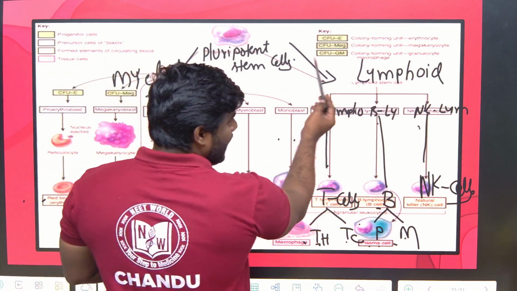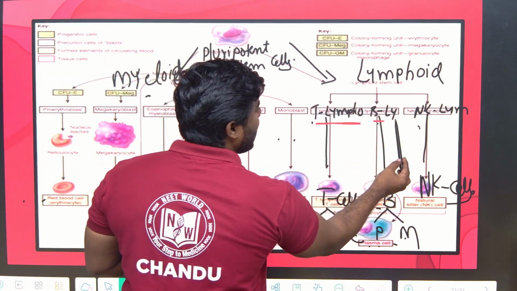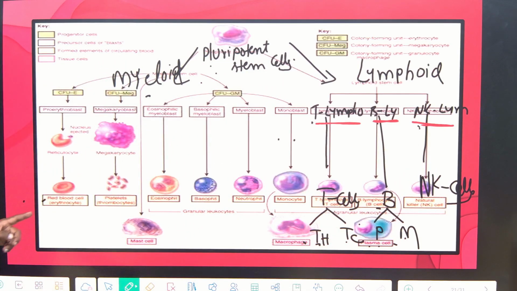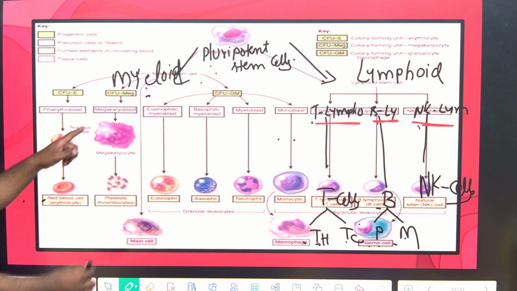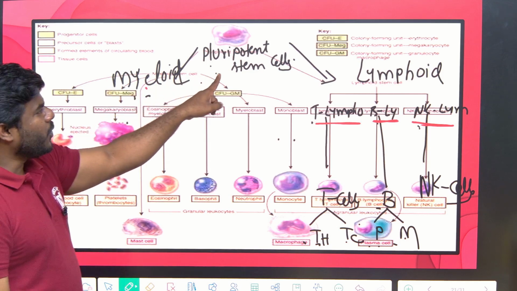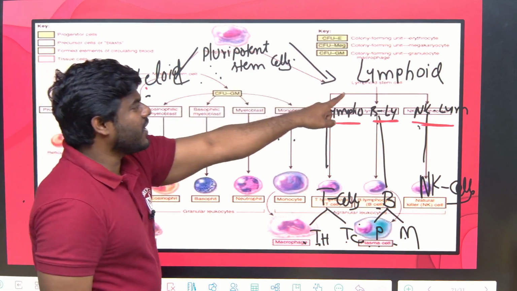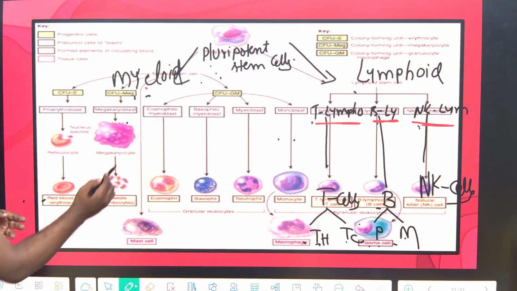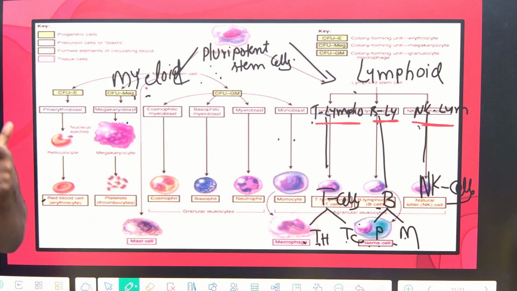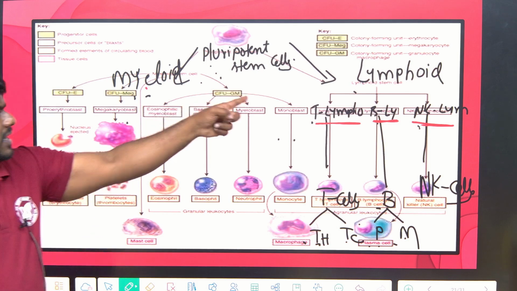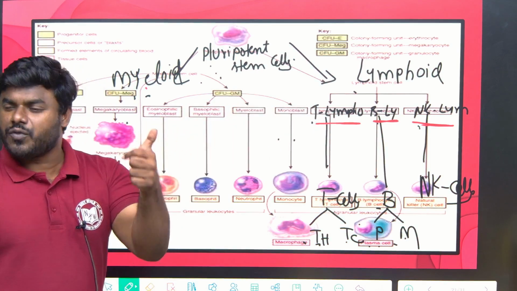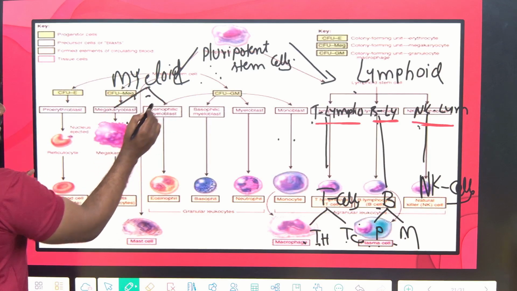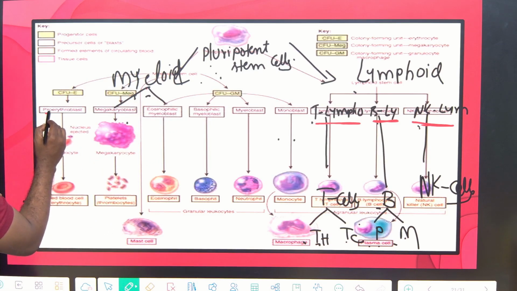Okay. Lymphoid stem cell gives rise to T lymphoblast, B lymphoblast and natural killer lymphoblast. Now this is what? Myeloid stem cell. See, the pluripotent stem cell in the bone marrow gives rise to lymphoid stem cell and myeloid stem cell. Myeloid stem cell is the one which gives rise to RBC, WBC and platelets. Lymphoid stem cell gives rise to B lymphocyte, T lymphocyte and natural killer cell. So don't get confused.